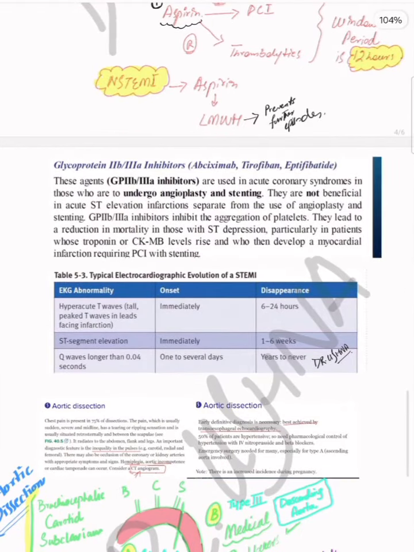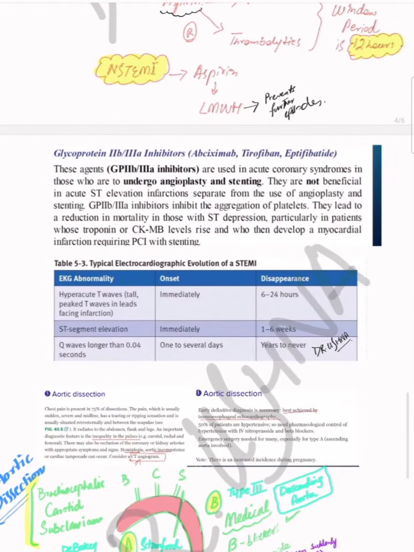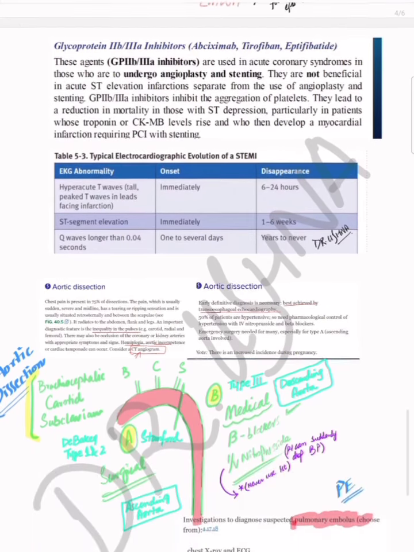This is not very important, but if the patient is undergoing stenting, or the patient is not fit to take aspirin or any other drug like clopidogrel, then you can give the patient a glycoprotein 2b3a inhibitor while waiting for the stenting or angioplasty to be done.